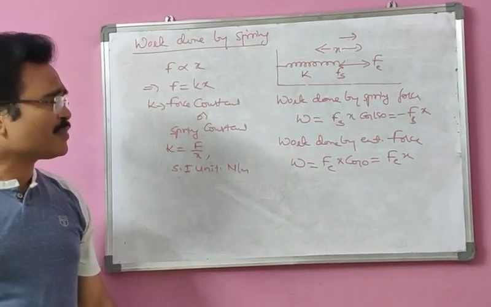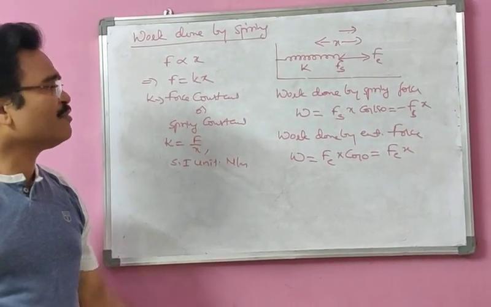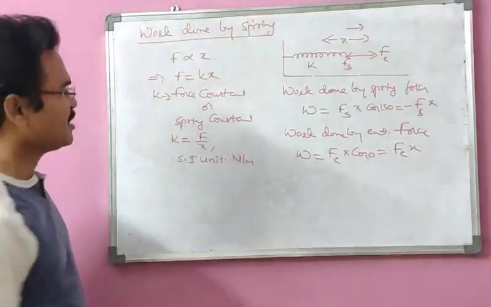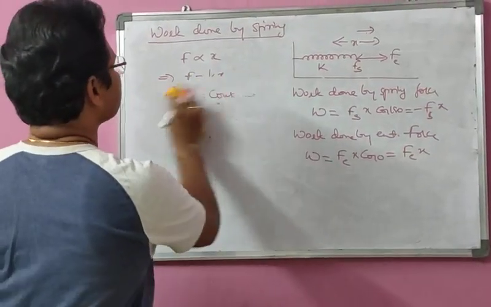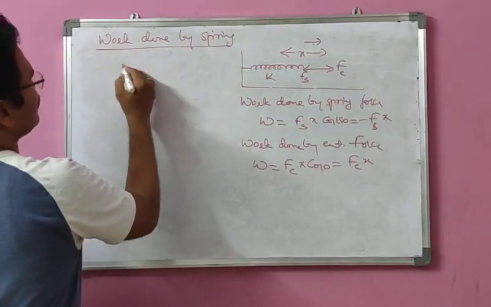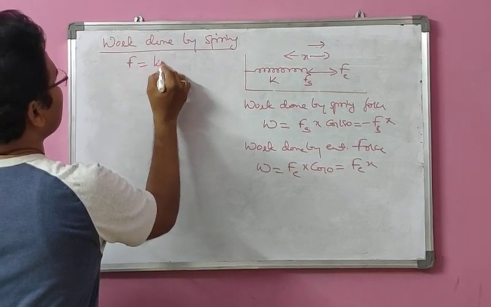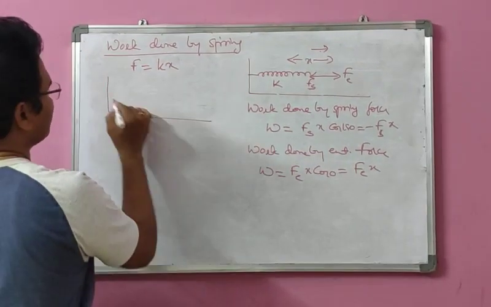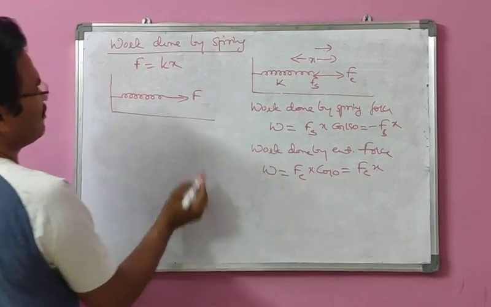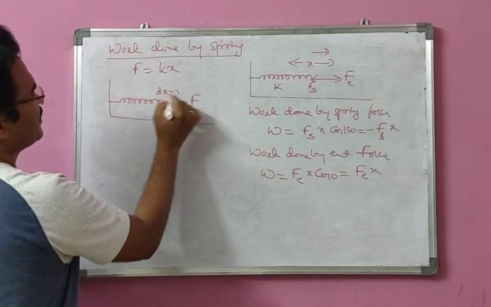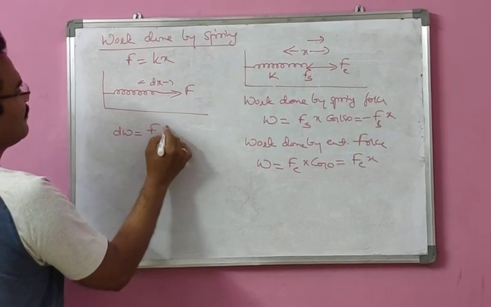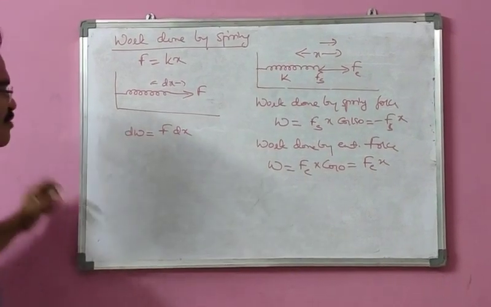Now, let us take up the expression for work done in terms of K. You know F equals Kx. For a spring, a force F is applied for a small displacement dx. What is the work done? Work done can be written as F dx for a small displacement.